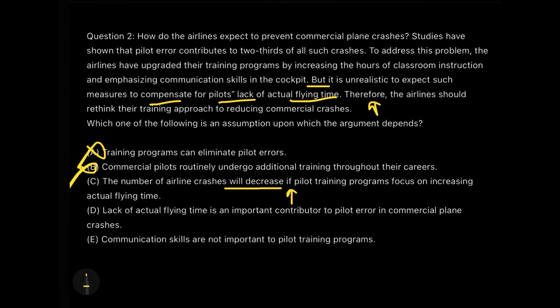Why? Because it's exactly stating the reason that because of the lack of flying time, we are actually having these commercial crashes. But is it the reason or is it the suggestion? Of course, it's a suggestion, it's a course of action which is provided that we should decrease. Okay, this will decrease if we increase something.